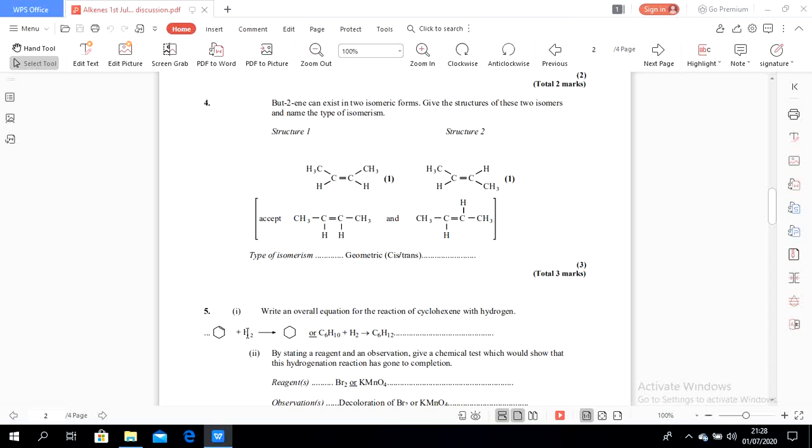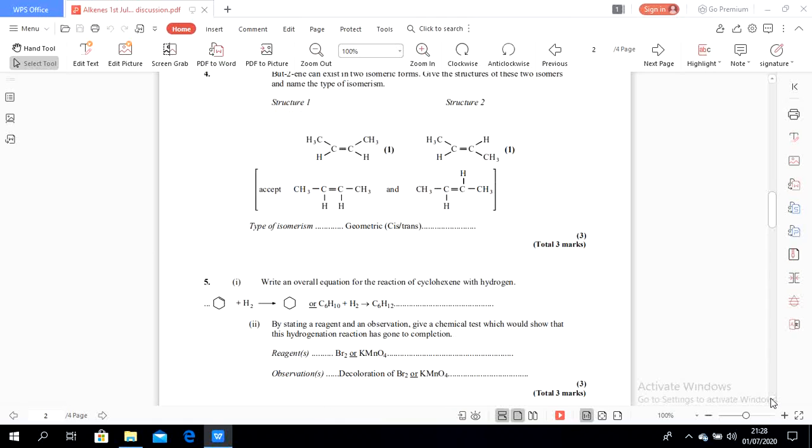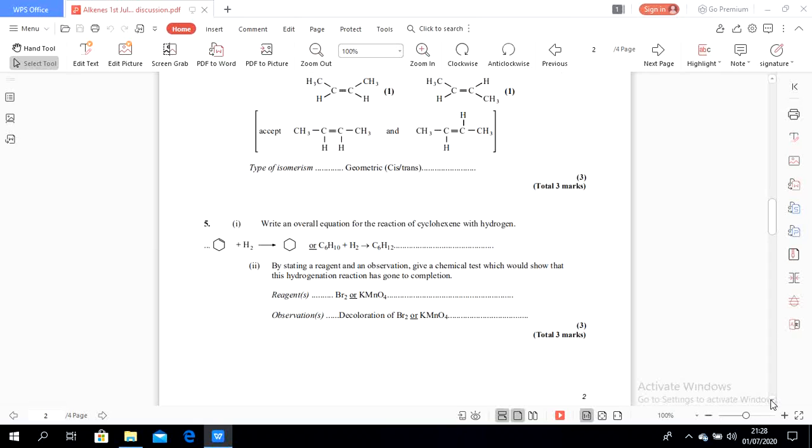Okay, and then next, the second point: by stating a reagent and observation, give a chemical test that would show that the hydrogenation reaction has gone to completion. We know that alkene reacts with bromine to form dibromoalkane.